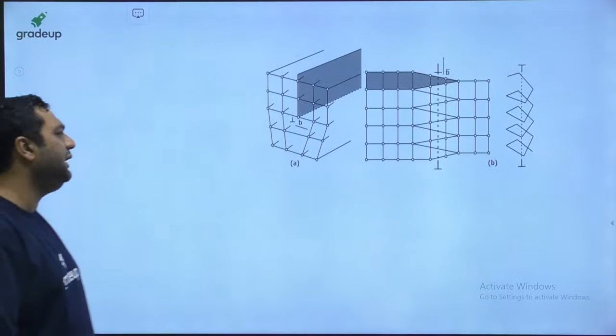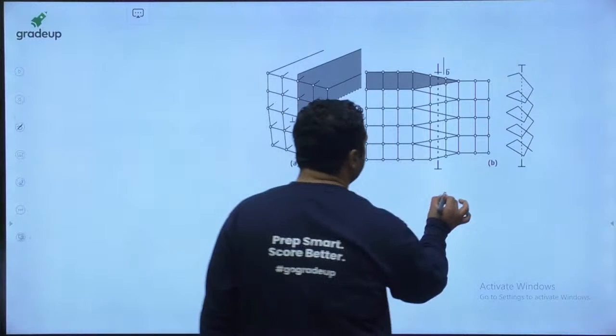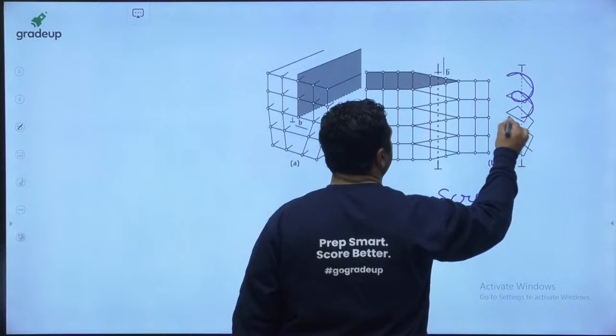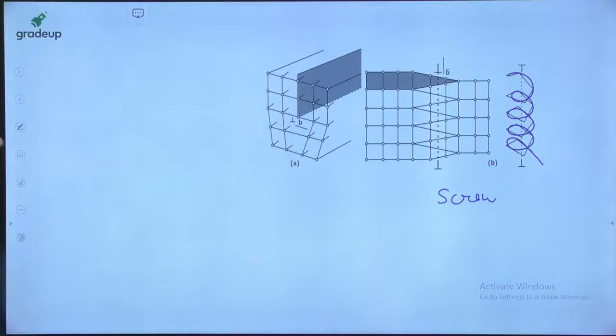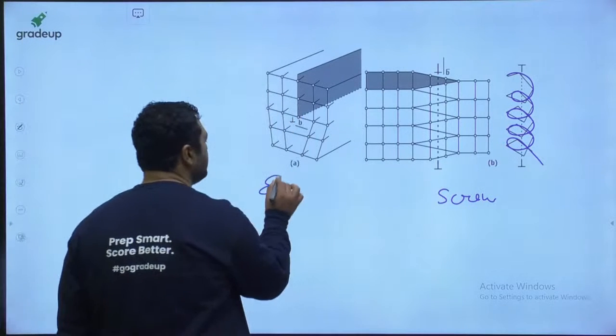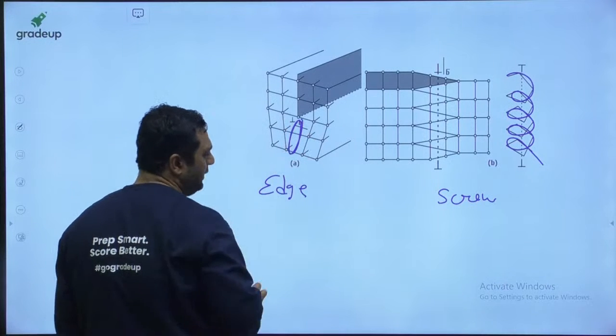And if you want to see the dislocations, this is the example of screw dislocation. You can see this as I have shown. Screw dislocation, and this is edge dislocation. You can see the atom group is absent.